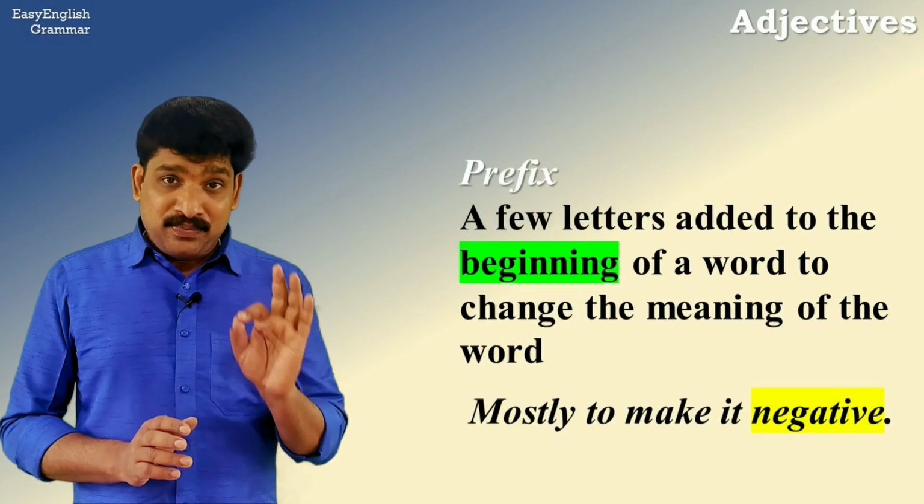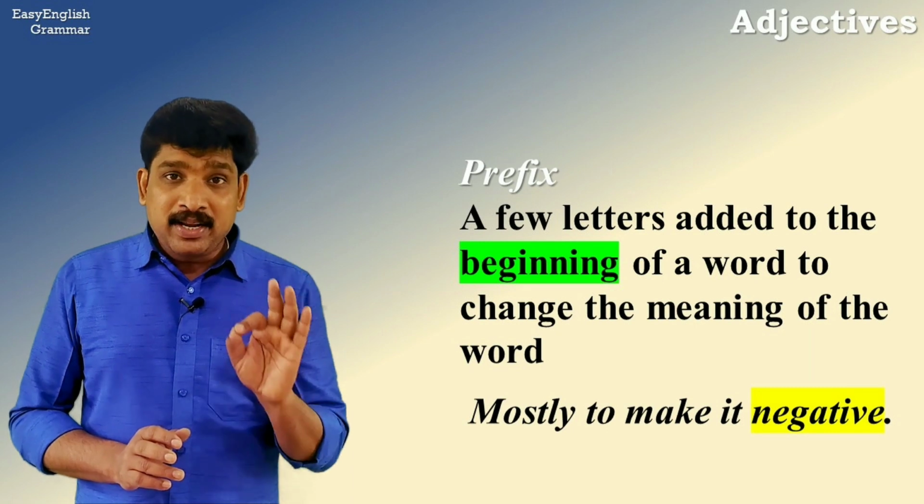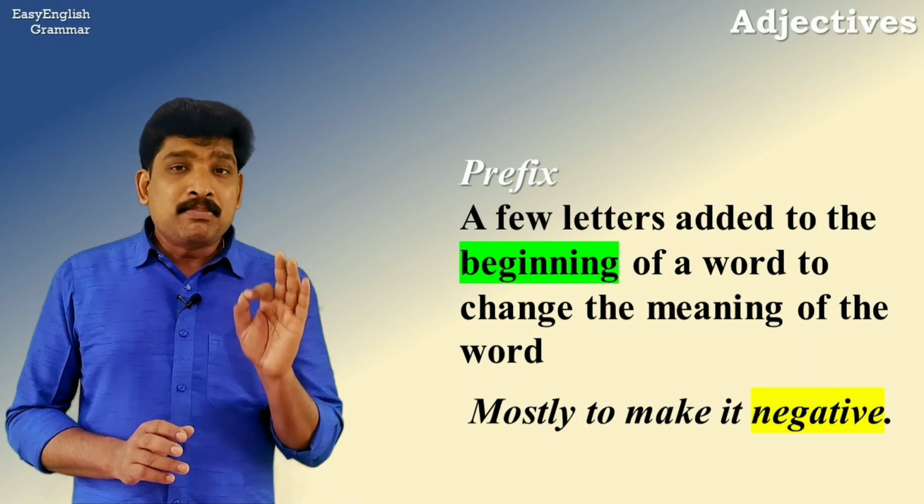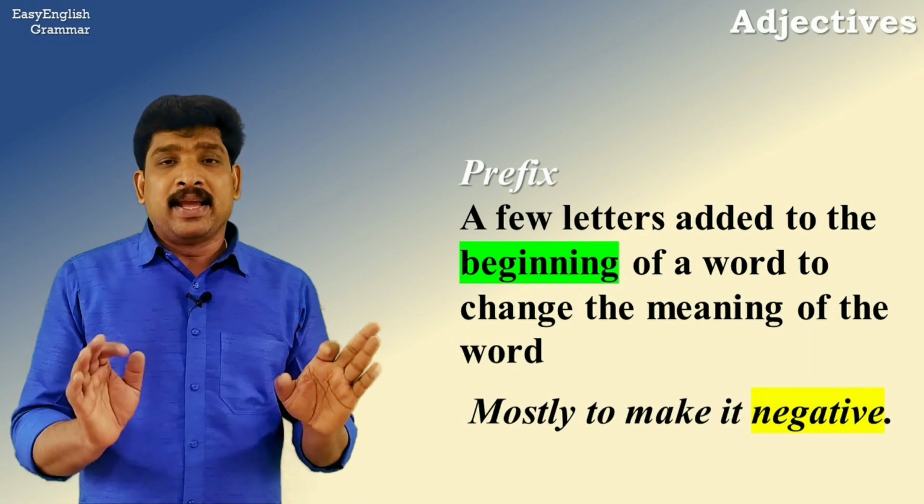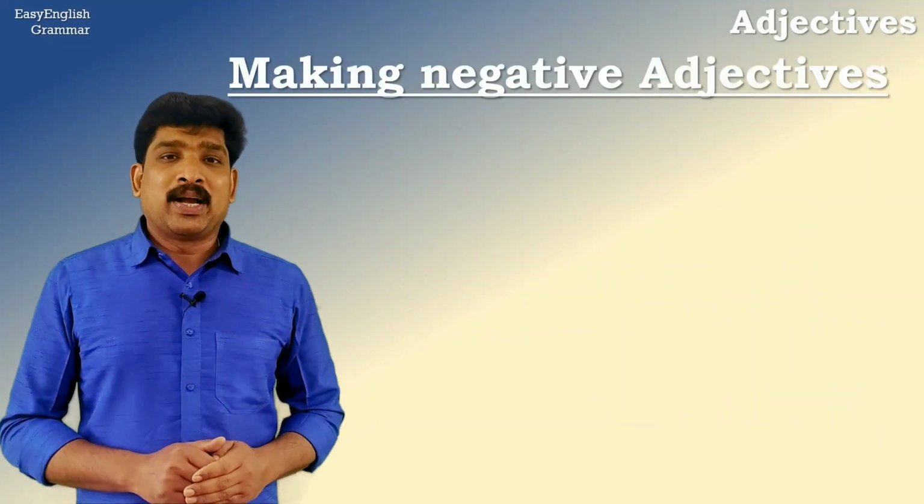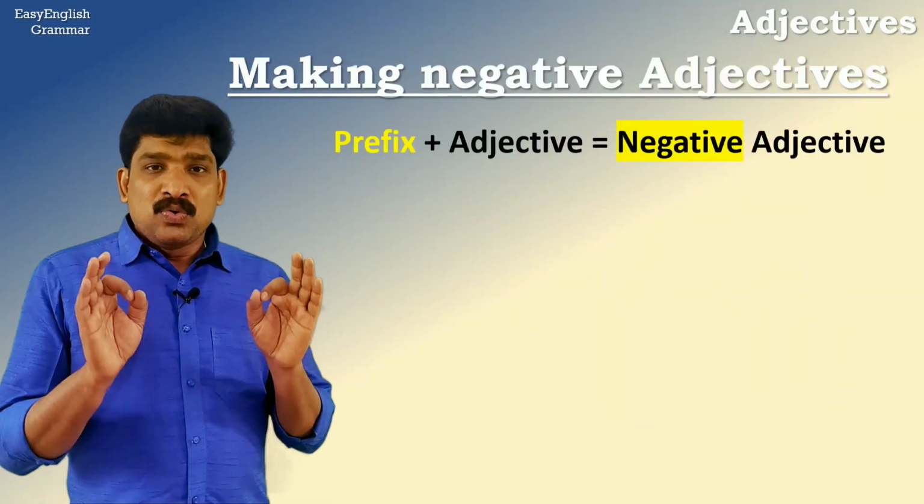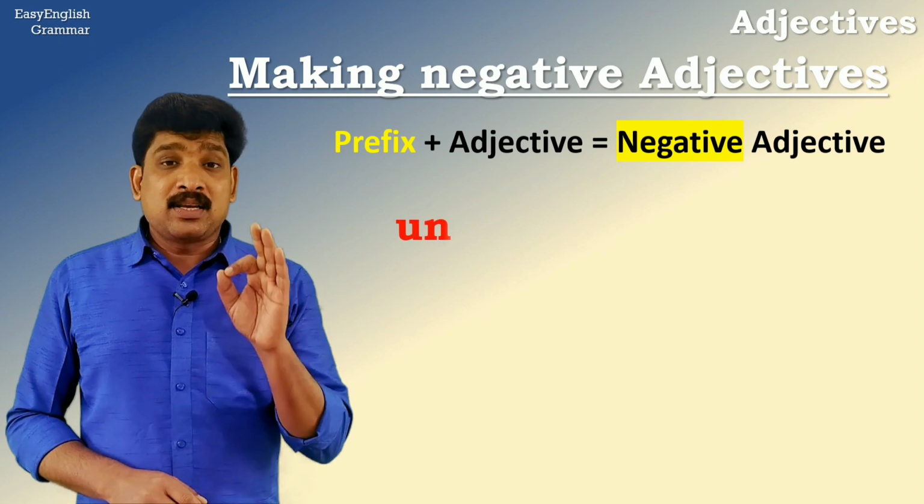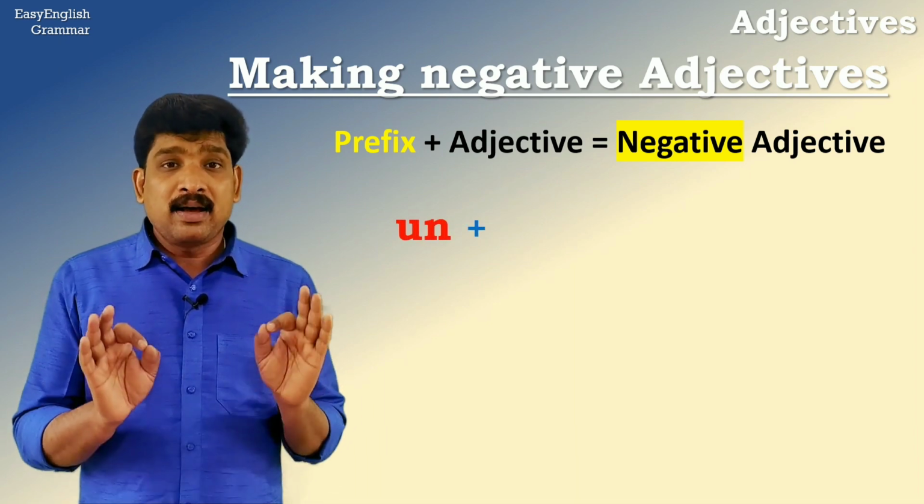Again, a prefix is a few letters added to the beginning of the adjective, mostly to make it negative. Let us take a look at a few examples. First, we have the prefix un.